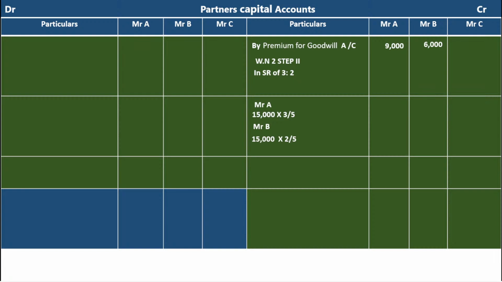Note it down. Once again I am explaining. We are preparing the partner's capital account. In our second journal entry, the partner's capital account is connected with the premium for goodwill. In the second journal entry, the partner's capital account is credited. That's why we have to write on the credit side of Mr. A and Mr. B's capital account by premium for goodwill. This 15,000 is distributed between Mr. A and Mr. B in the sacrifice ratio of 3:2. So I think everybody is understanding it. Pause the video and note it down.